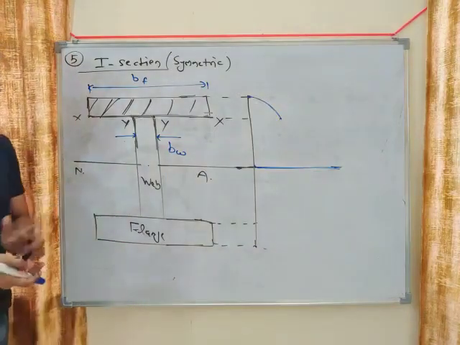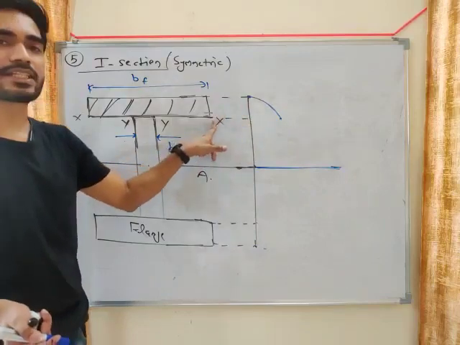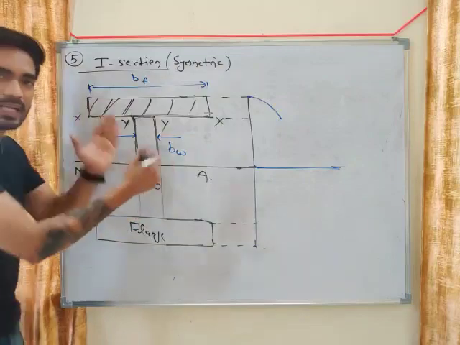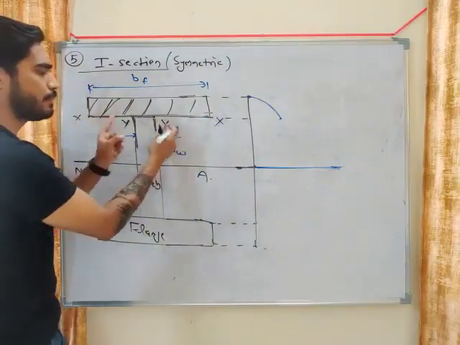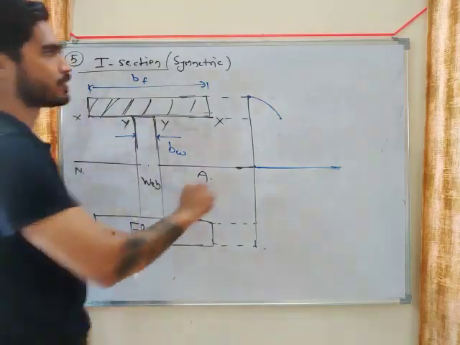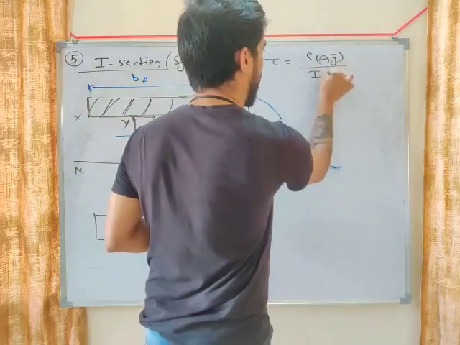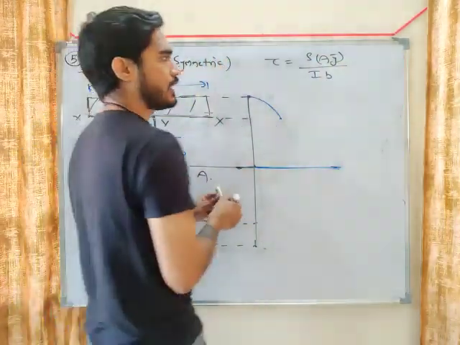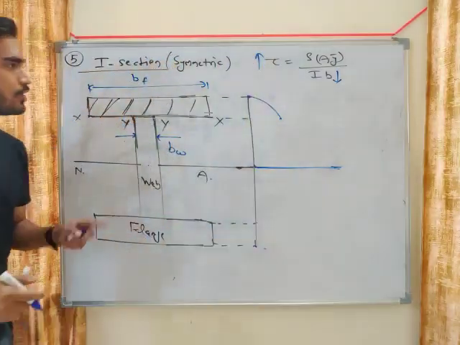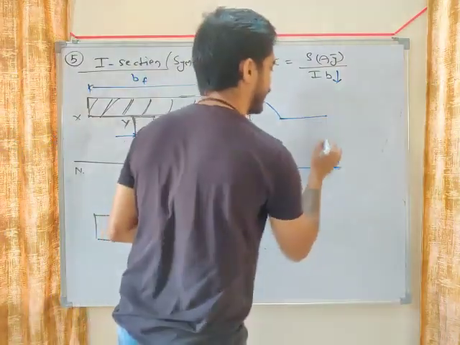So you can see that if you start moving from top to bottom, when you reach this layer, the width will suddenly decrease. From BF to BW, the width suddenly decreases. Now what is tau? Tau is S times A Y bar divided by I B. So if width decreases, tau increases, right? So if the width suddenly decreases, tau will suddenly increase.